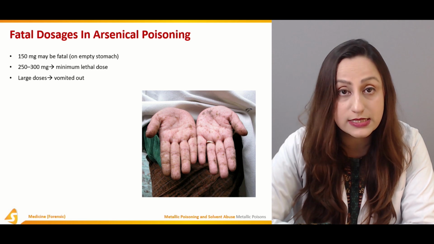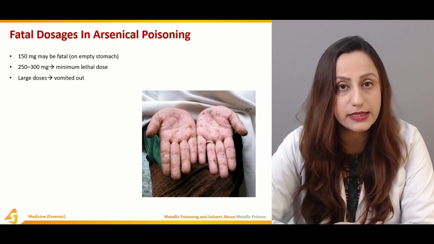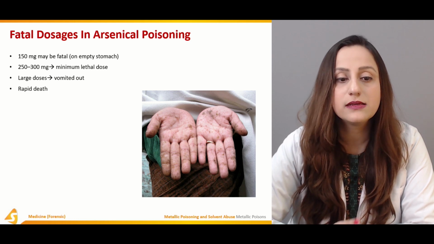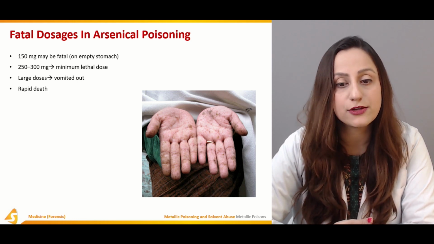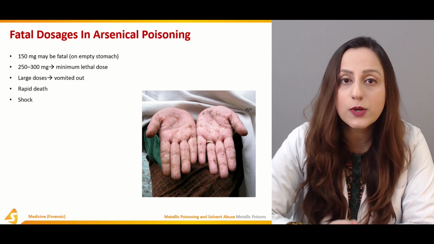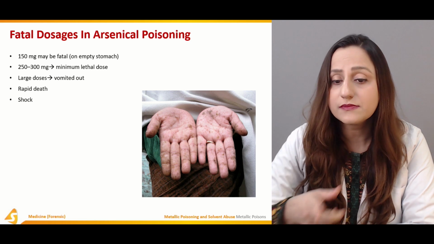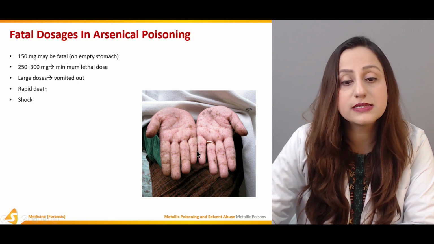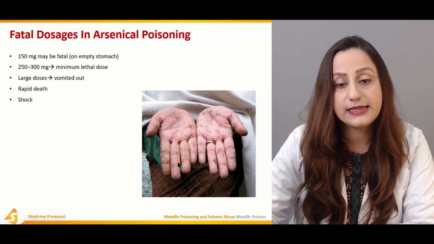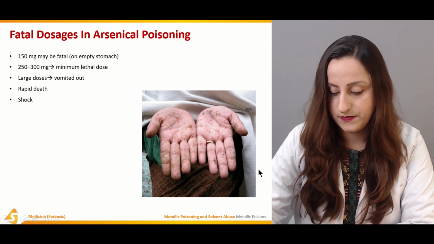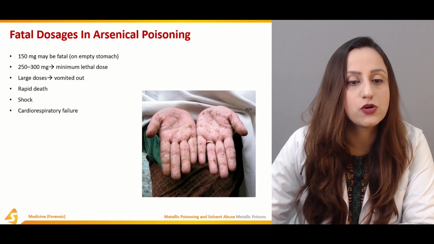Now the large dosages are mostly vomited out. So it's basically a natural process. They are vomited out, and there is rapid death in this kind of arsenic poisoning. Shock is one of the complications observed in these cases. As you can see over here, this is the raindrop pigmentation that I was talking about. So it is one of the complications observed over here.